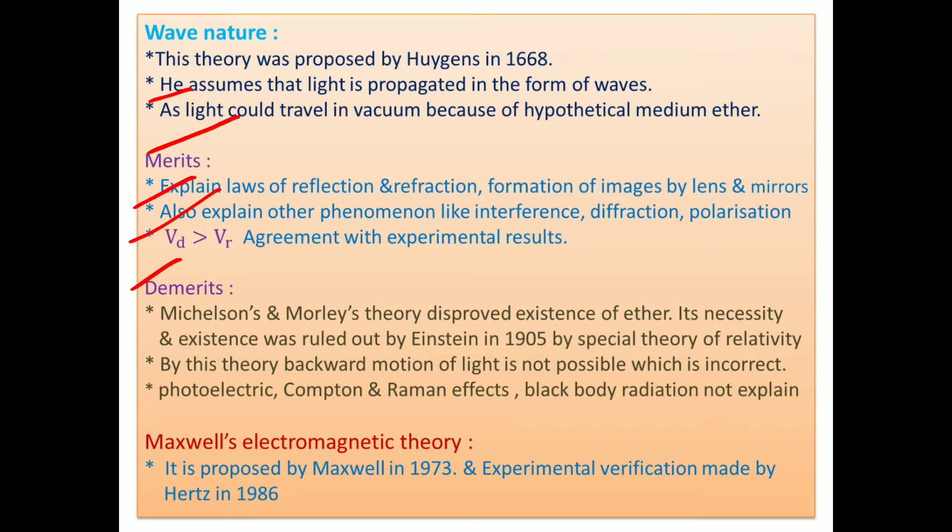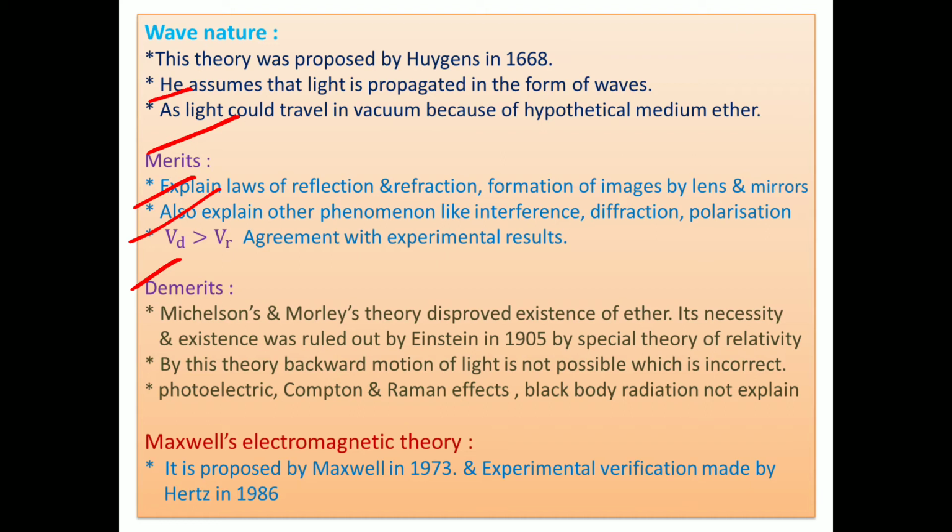The velocity of light in a denser medium is less than in a rarer medium. This is a theoretical conclusion made by Huygens. We will discuss it later in the article on refraction. Thereafter, it was seen that it is experimentally verified.